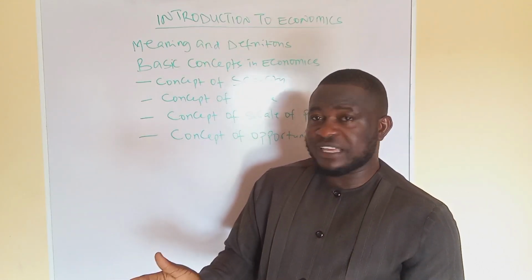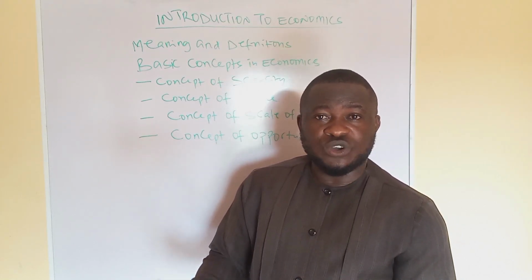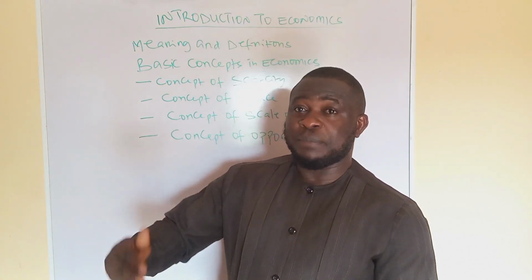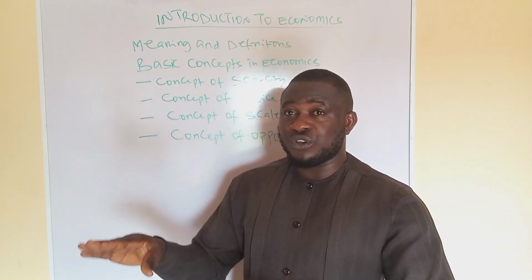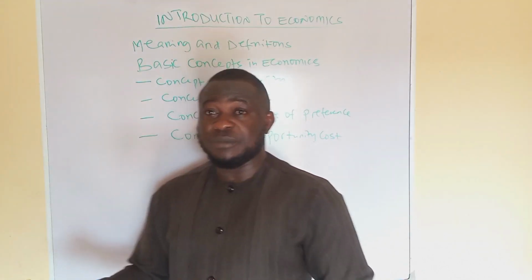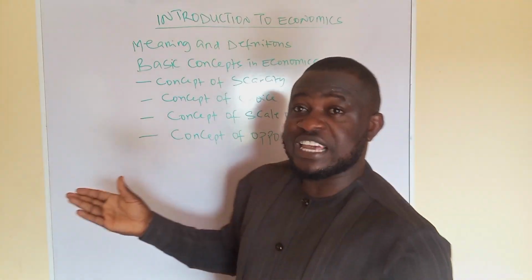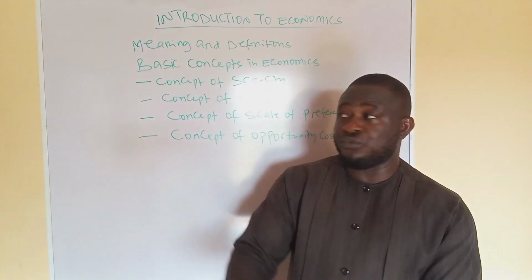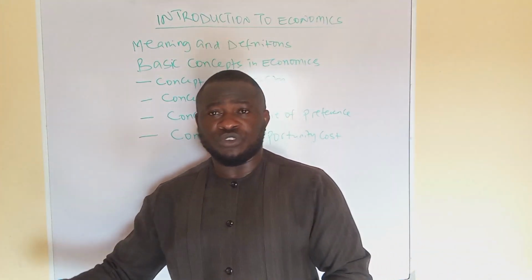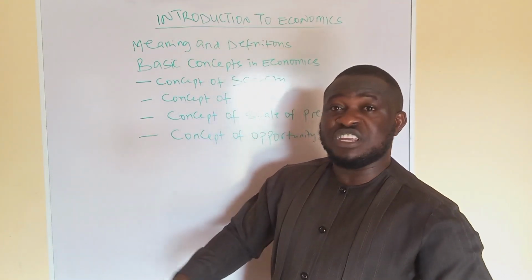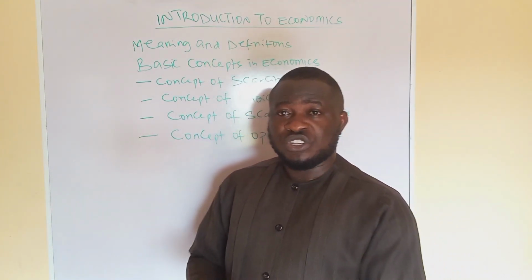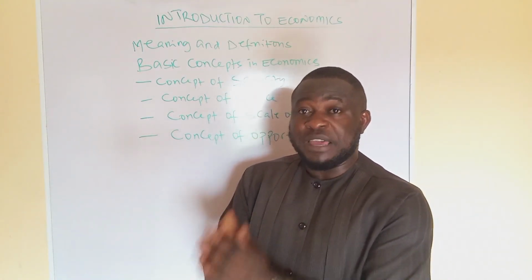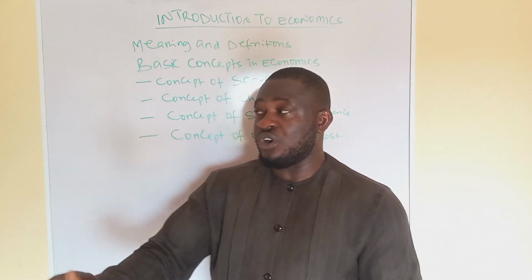Given that we've accepted that scarcity exists and that all our problems, our wants and needs at each point in time cannot be addressed at a particular time, there is need for us to go into the second basic economic concept, which is choice. Choice means selecting from among the myriads of needs of individuals, from the consumer point of view, producer point of view, or government point of view. Among all the various wants, choice entails that we have to select which one is actually better for us, which one constitutes a need to us.